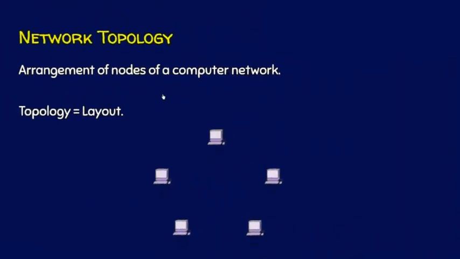Firstly, we will start with what is a network topology. We have some nodes and we have to arrange these nodes so that we can establish communication among all the nodes. Topology means arrangement of nodes of a computer network. Say I have to arrange all these nodes so that I can establish communication among all the nodes. Topology can be viewed as a layout of a computer network.